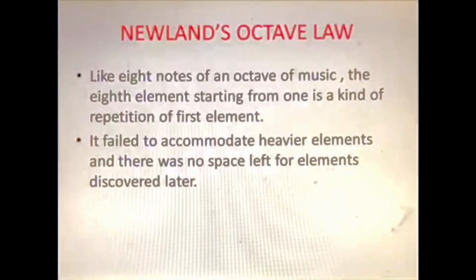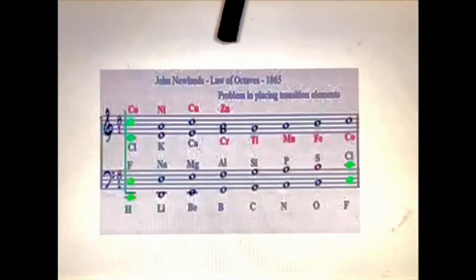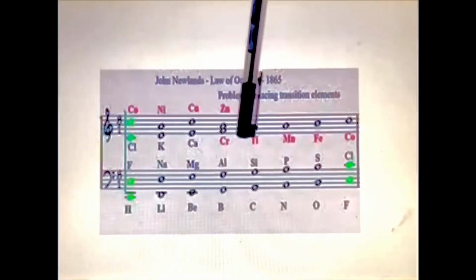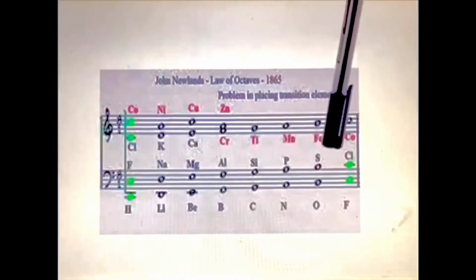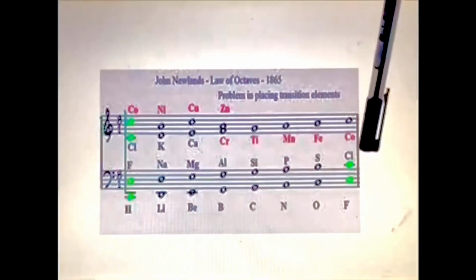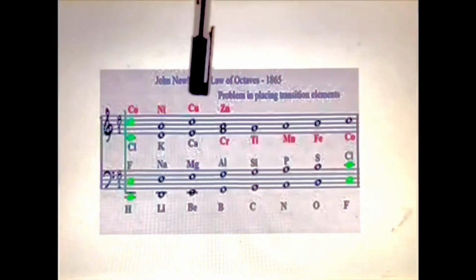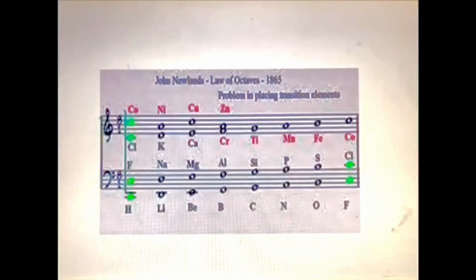Next one is Newland's octave law. In this, elements are arranged in a set of 8 elements. You may say this: fluorine, sodium, magnesium, aluminum, silicon, phosphorus, sulfur and chlorine. And the 8th element has a similarity in property with the first element, just like the notes of music.